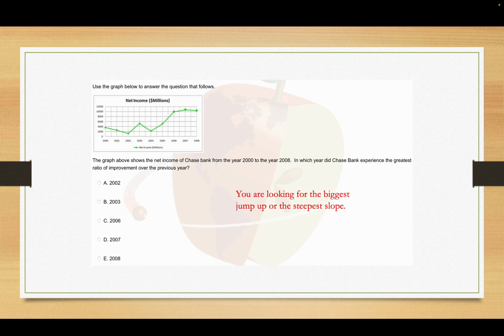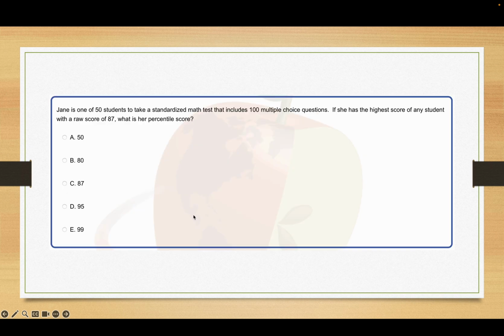Okay. So, you're looking for the steepest or the biggest jump up, or the steepest slope. And as I look at that, it's over on this part of the graph right here. So that gives me 2006. From 2005 to 2006 is the steepest jump. Try this one.